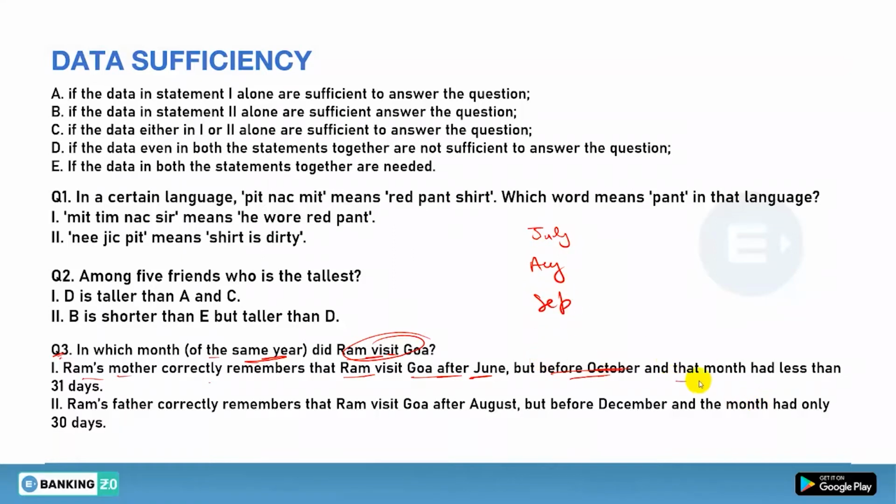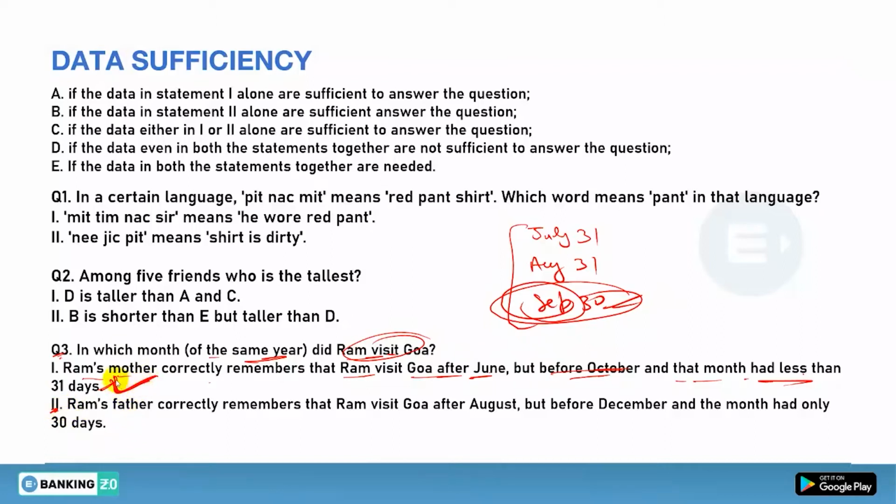Done. And that month has less than 31 days. So July has 31, August has 31, and September has 30. So there are 3 months according to his mother, after June and before October. And also she remembers that it has less than 31 days. So it is obvious that it comes to be September only, yes or no? So from the first statement you can individually find your answer. Clear? Now from the second statement individually you have to see.